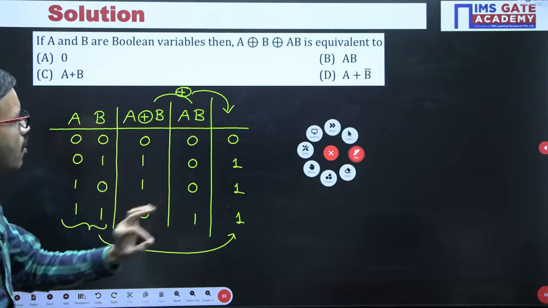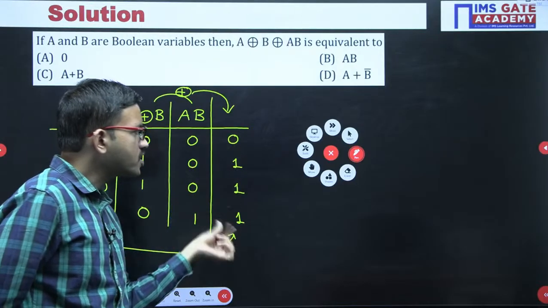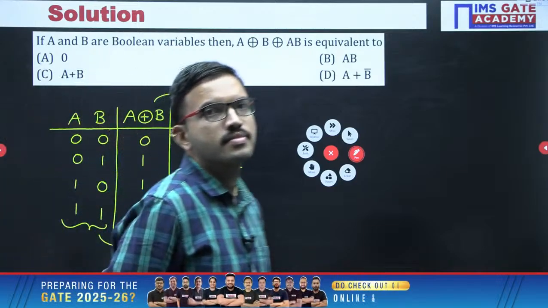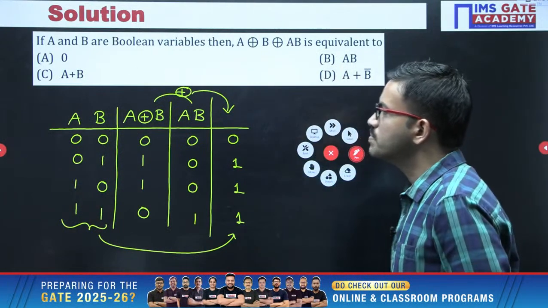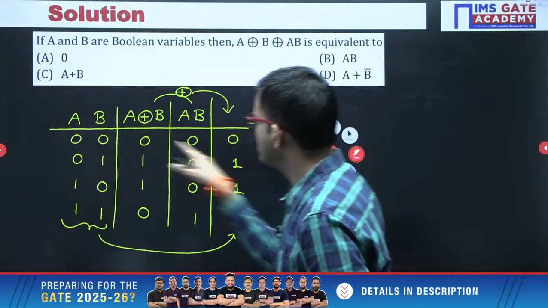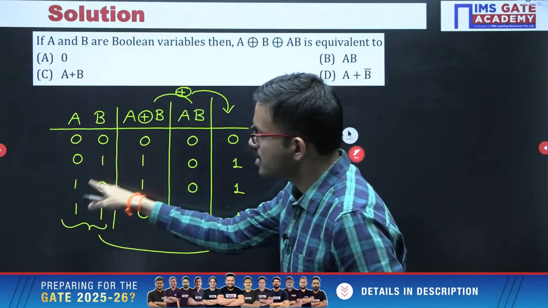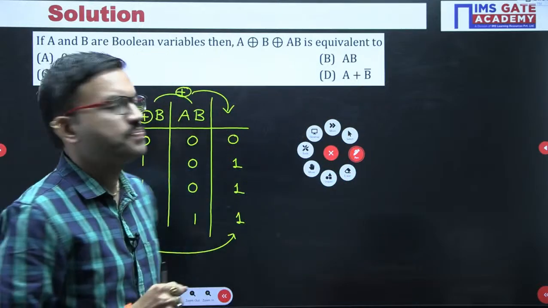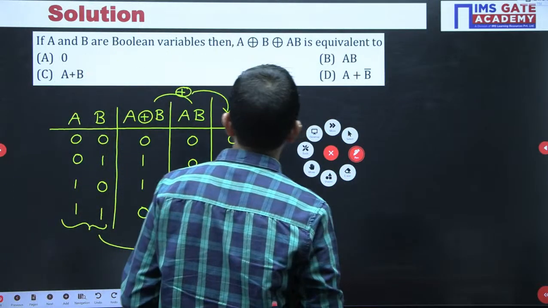For which logic gate will you get an output column like this when you have two inputs A and B like this? It is very simple. Just observe, when all the inputs are 0, you get 0. If at least one input is 1, you get the output as 1. That is nothing but the OR gate. Yes or no? That is nothing but the OR gate.